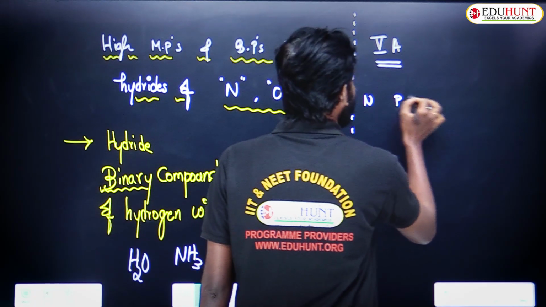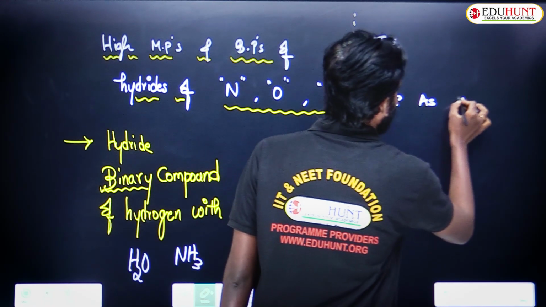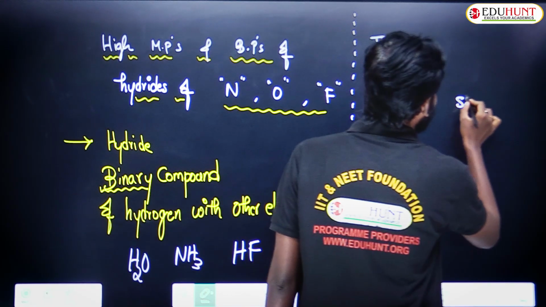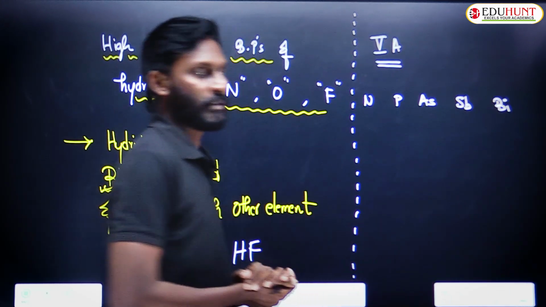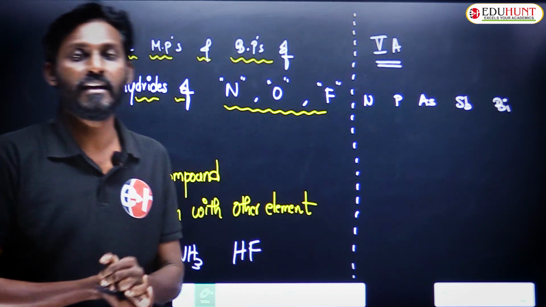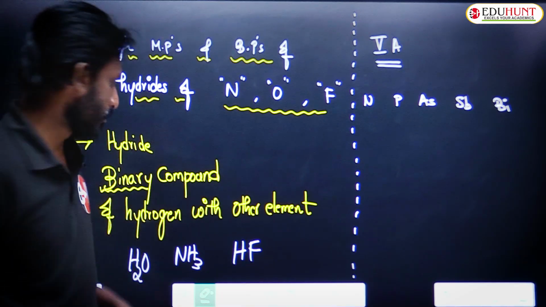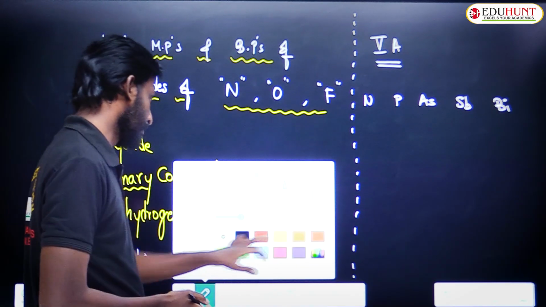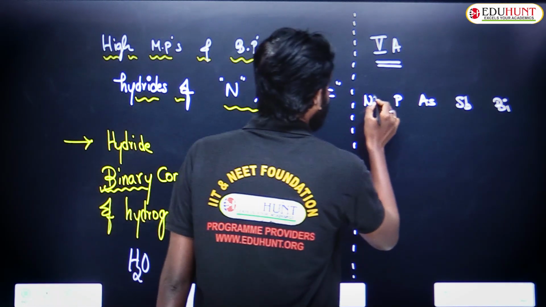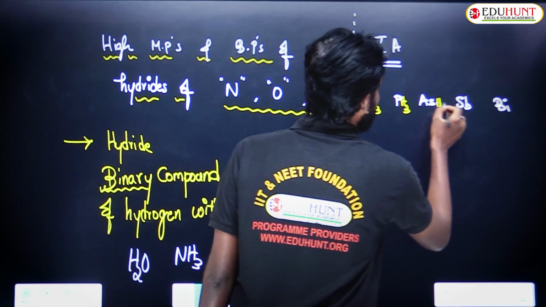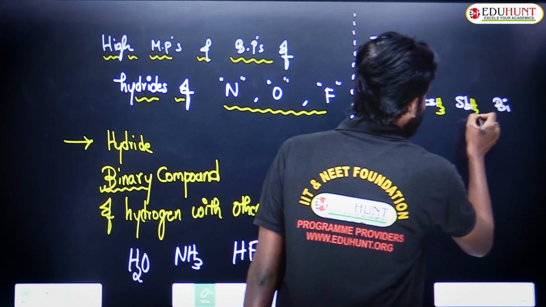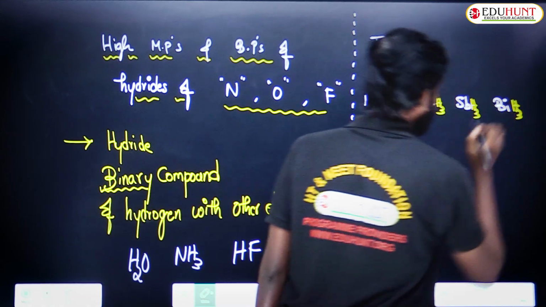These are the 5A group elements. Now I am going to take hydrides of 5A group elements. Hydrides of 5A group elements means NH3, PH3, AsH3, SbH3, BiH3.